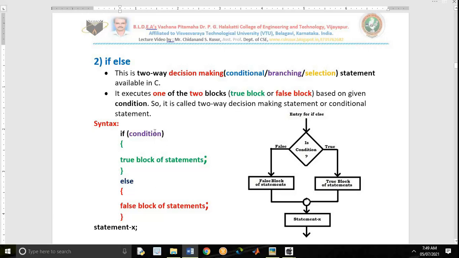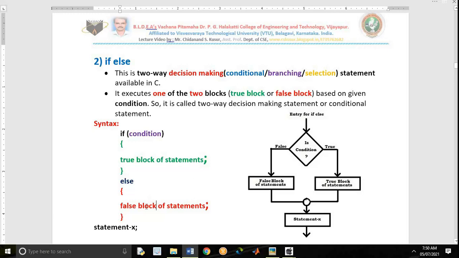And this condition depends on the problem, which problem you are solving. Largest of 2 numbers: a greater than b, a is the largest, otherwise b is the largest. n mod 2 double equals to 0: even number, odd number. Average more than or equal to 35: pass, fail. n greater than 0: positive number, negative number. Username is John, password is 123: login successful, do the task. Otherwise invalid username or password.